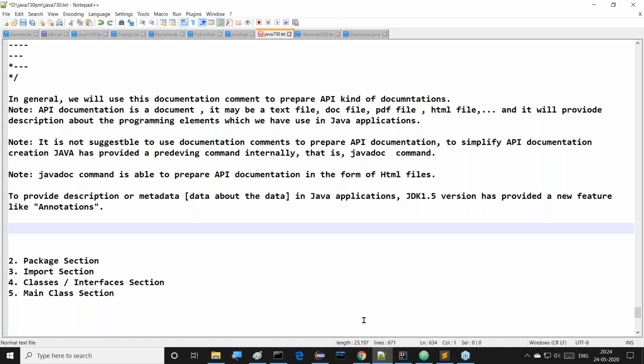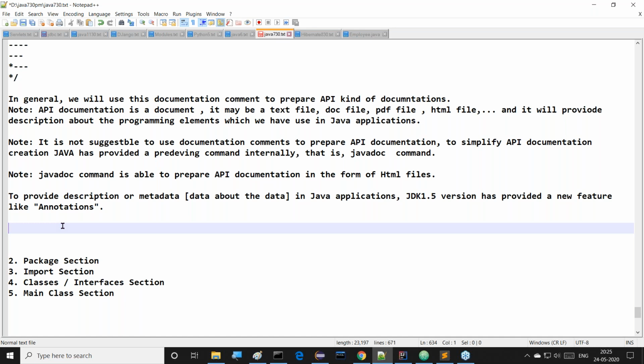What is that new feature here? That new feature is annotations. All of you observe this clearly. Annotations, that's the point here.